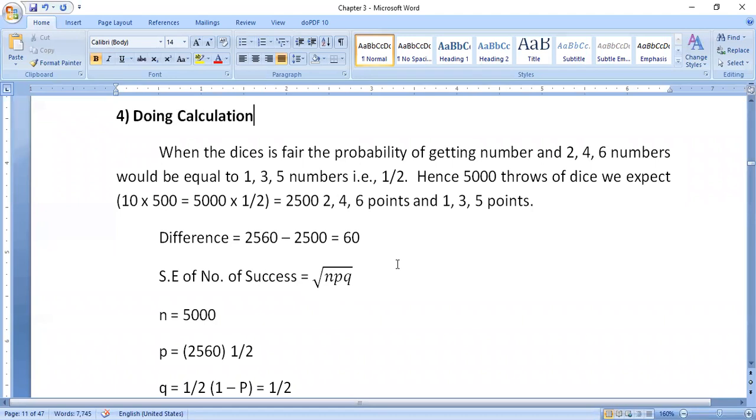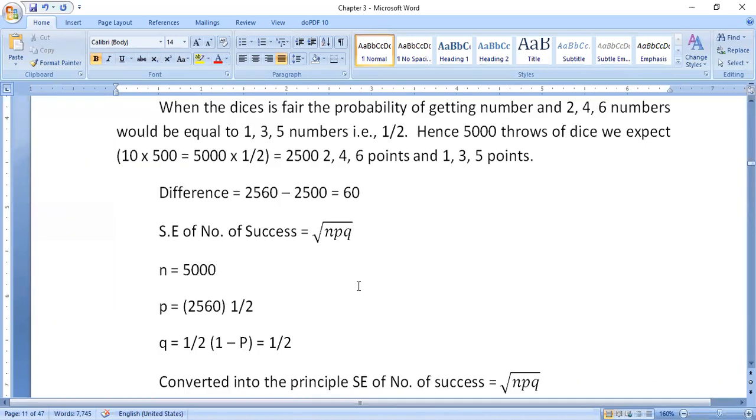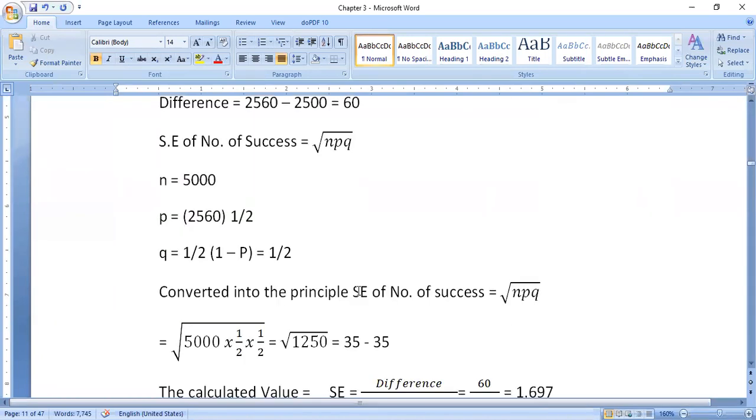This is the probability of success. Focus on these 2560 only. Minus half value 2500 equals 60. The difference is 60 here. So the standard error of number of success, write the formula, is under root NPQ, that is under root n into P into Q. Then you will get here